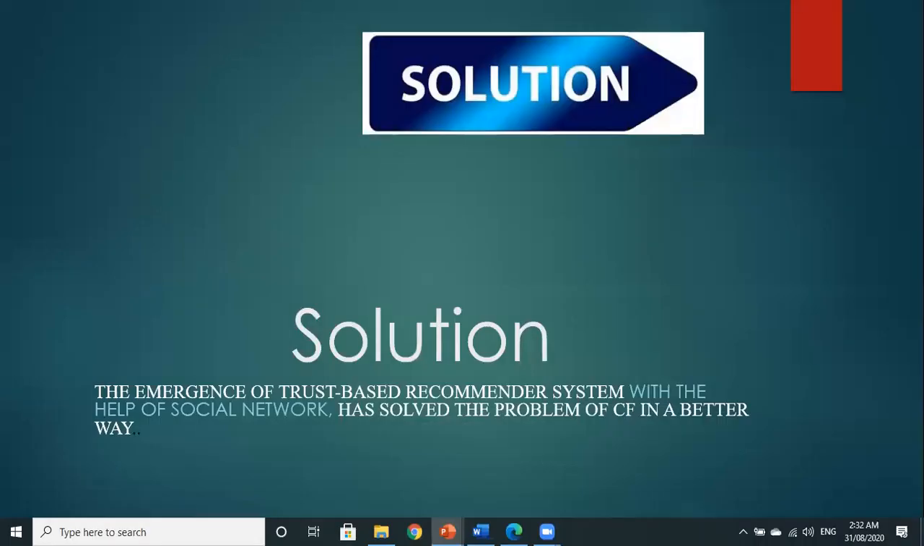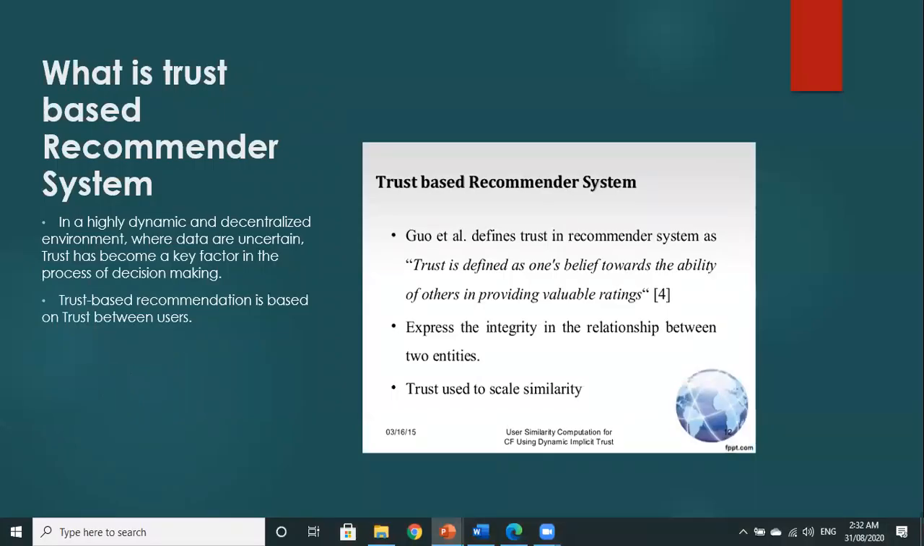What is the solution? The emergence of trust-based recommender systems with the help of social networks has solved the problem of CF in a better way. What is a trust-based recommender system? In a highly dynamic and decentralized environment where data are uncertain, trust has become a key factor in the process of decision making. Trust-based recommendation is based on trust between users.